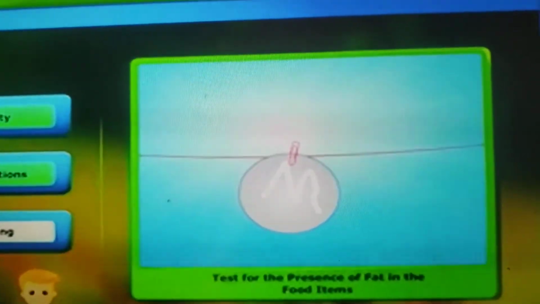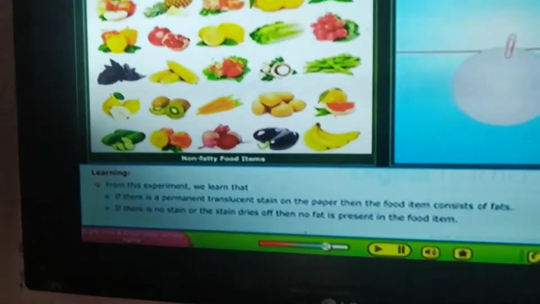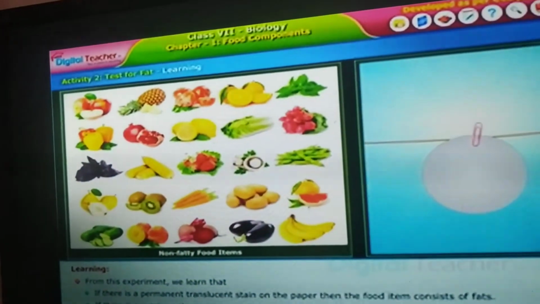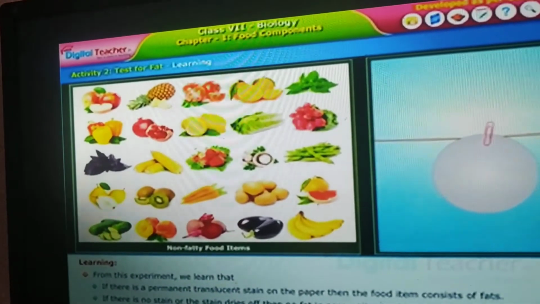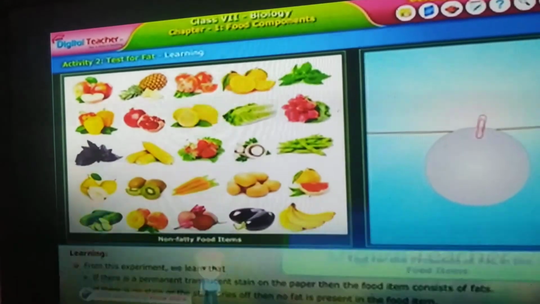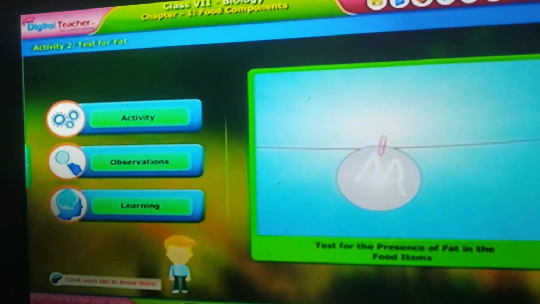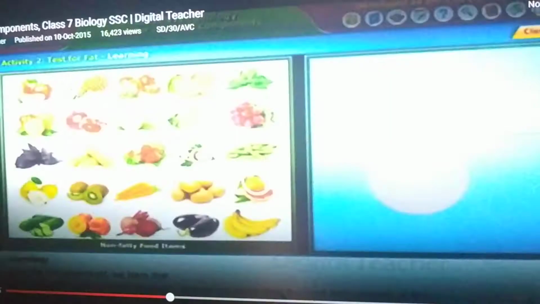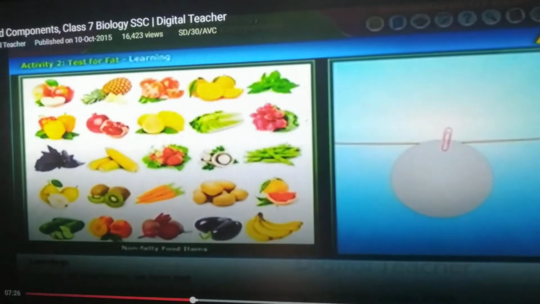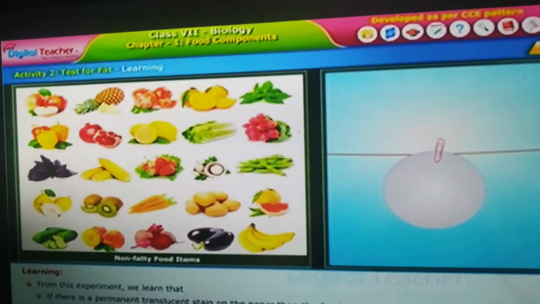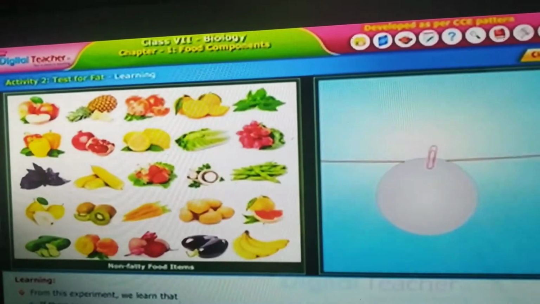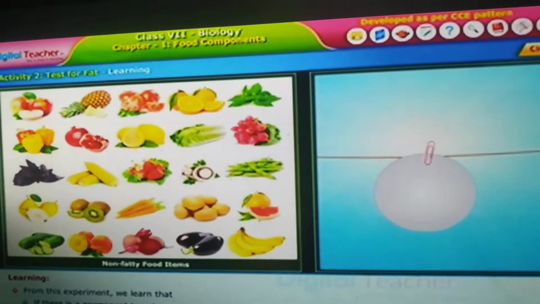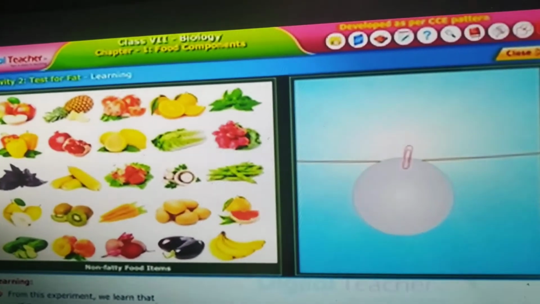Okay, this is the test for fats. In this you can learn that if you take any sample of any item and it makes the paper translucent, the translucent paper shows the presence of fat. If the paper doesn't change to translucent, it doesn't have fat. Is it clear? Good.